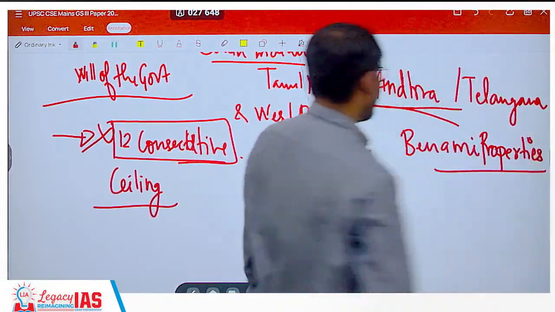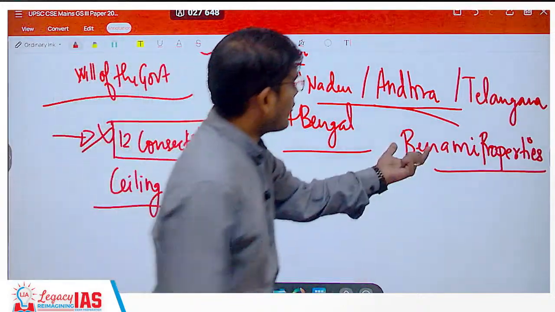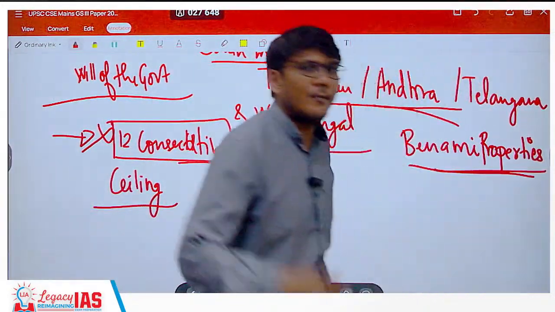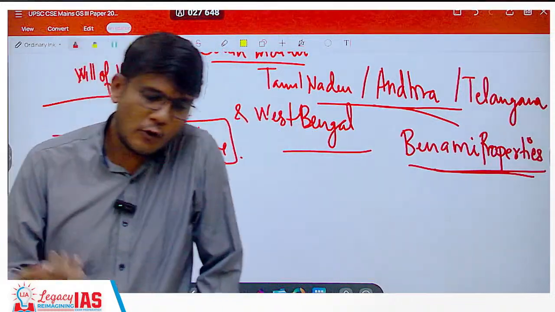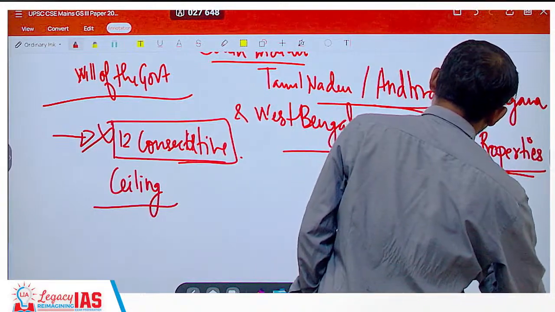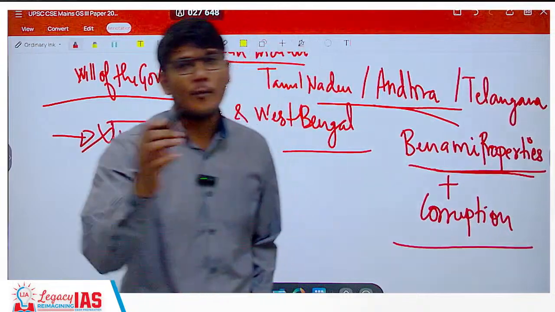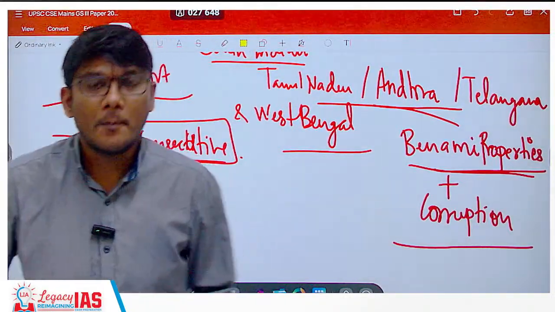Benami properties. Clear? I hope that is clear. Benami properties. Now this was possible. See, Benami properties are there, but the officers would know and they can be caught. But then along with Benami properties, you add a bit of corruption. Then that gives you a complete formula for failure of land reforms.